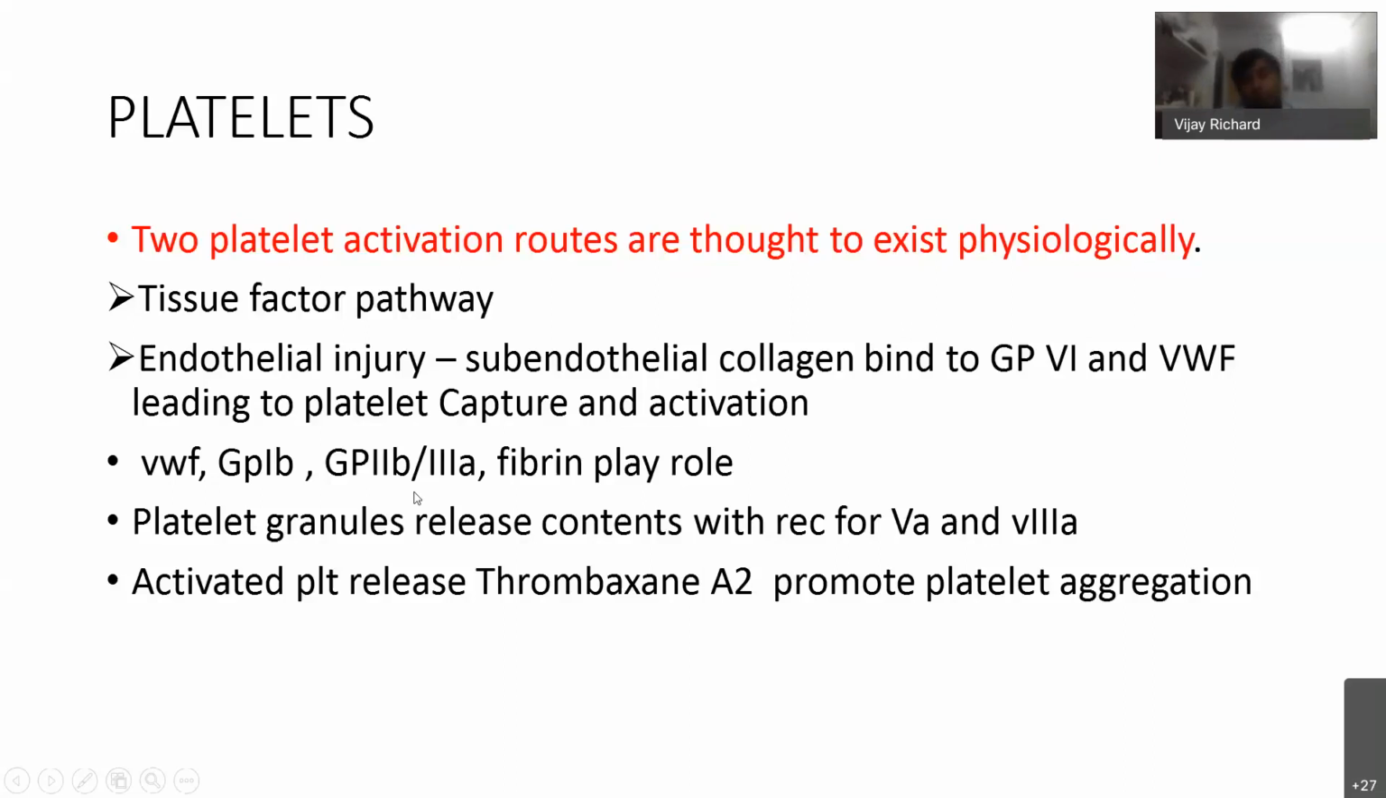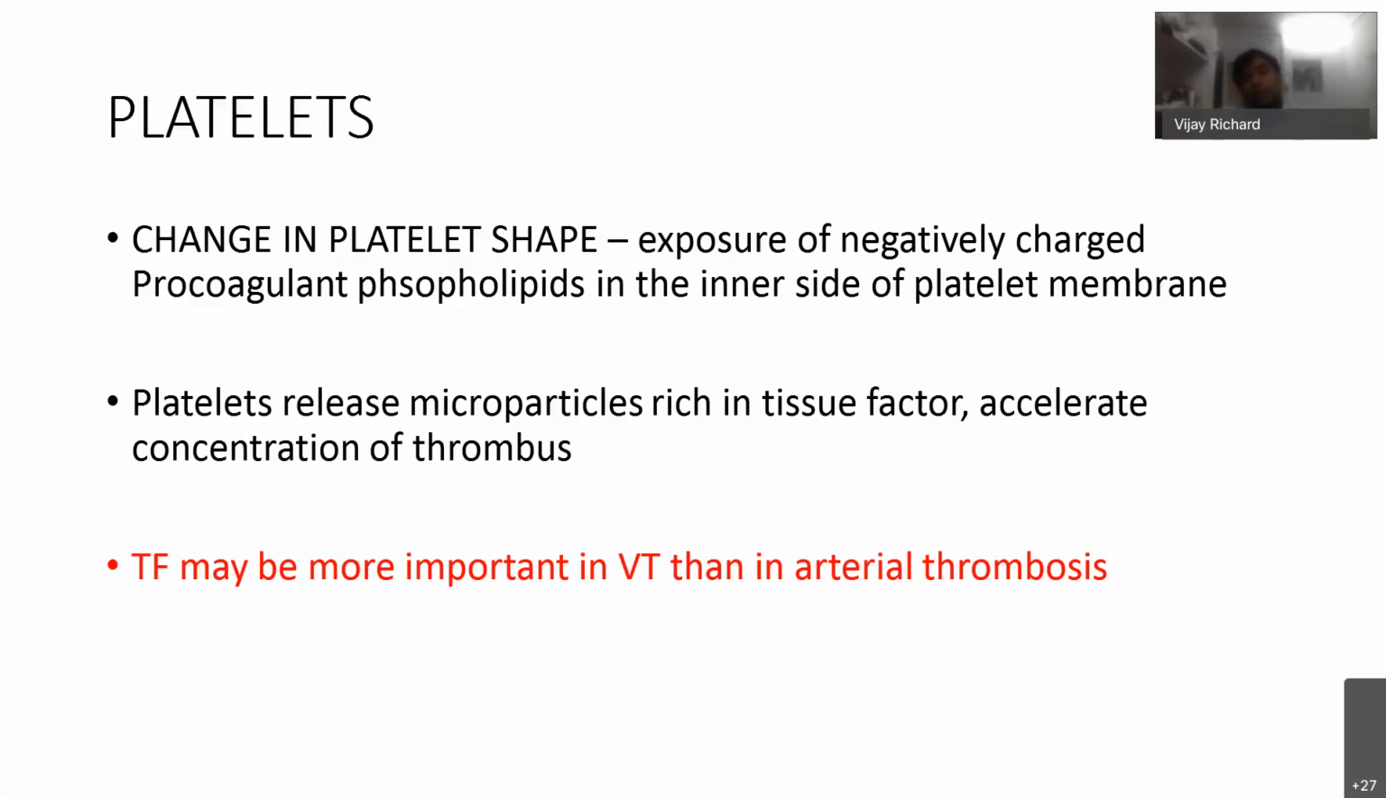Platelets are involved in the coagulation in the hemostasis. Because of that, they expose negatively charged phospholipids. The platelets are exposed outside. So these phospholipids are procoagulant because they also have a role in that coagulation pathway. So platelets also release microparticles, which are small particles in the platelets, which are rich in tissue factor, and they also activate propagation of the thrombus. So tissue factor is maybe more important in venous thrombosis than in arterial thrombosis.